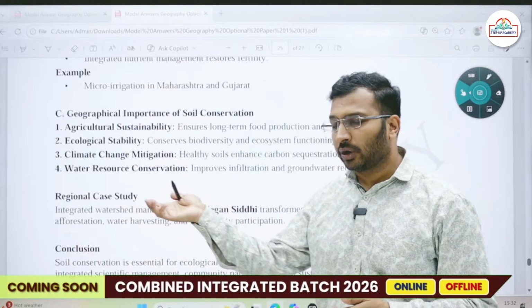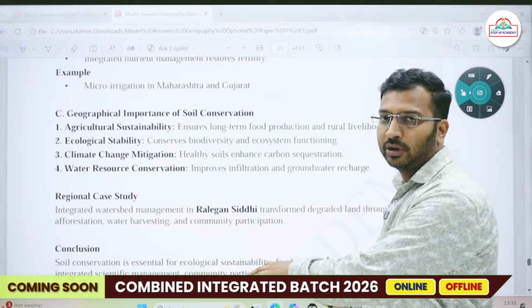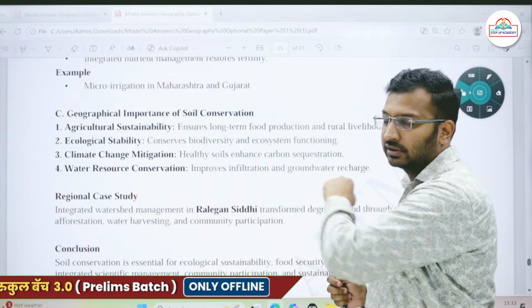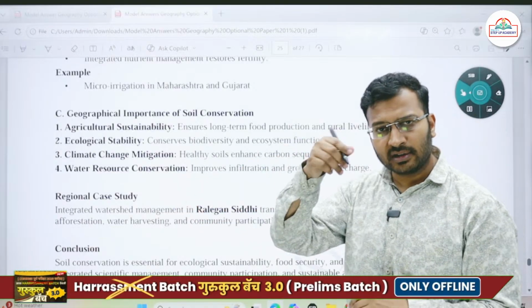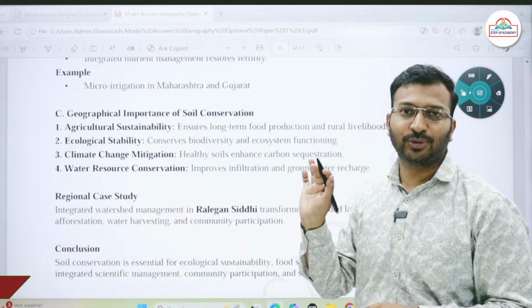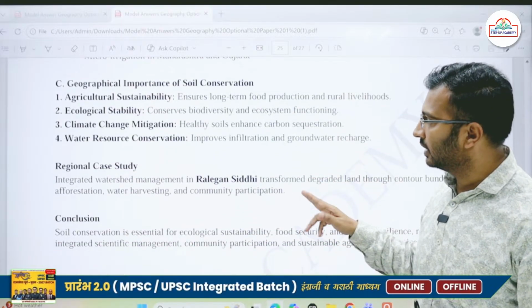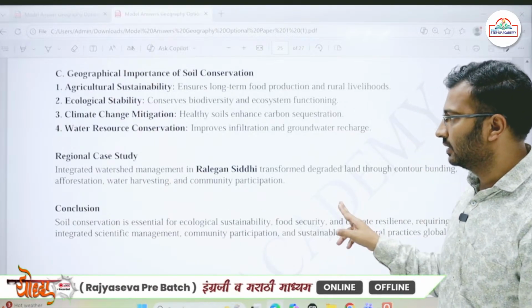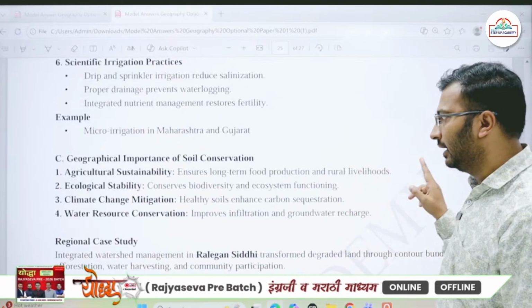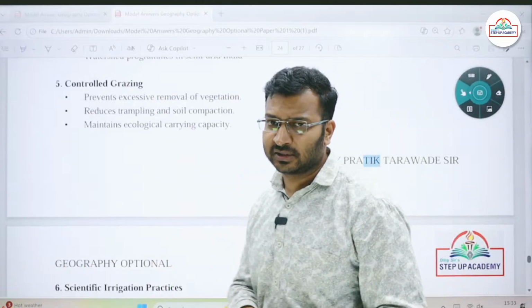Whatever regional case studies, before the examination it is important that you collect a set of such regional case studies. In my lectures I definitely provide such regional case studies and ask students to write them down, as they definitely come in use somewhere. So this was yet another question associated with soil conservation. I added the human aspect and a regional case study. It was a straightforward question, no need to explain much in detail.